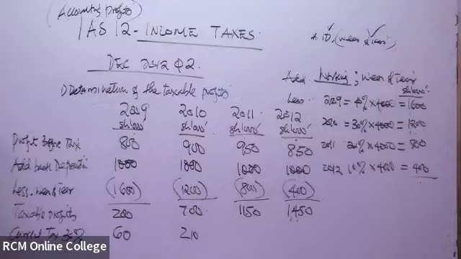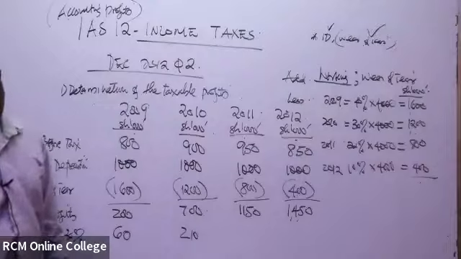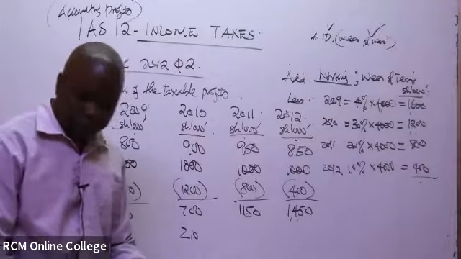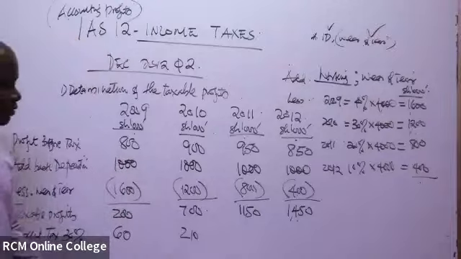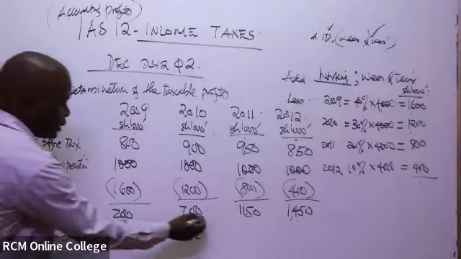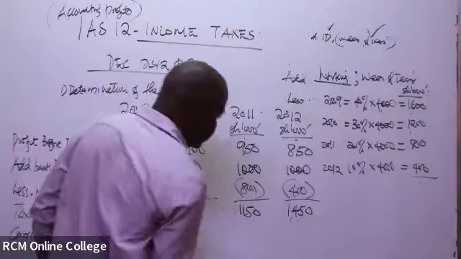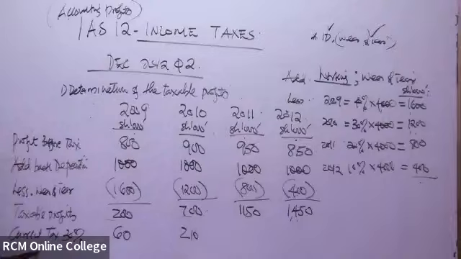This one will be 1150, is how much? The one for 1150, if we were to determine, remember our answers ended here. That is what the examiner wanted. But in any case, they had asked for the current tax then. Since the corporate tax rate given is 30%, we would have taken 30% of the taxable profits.